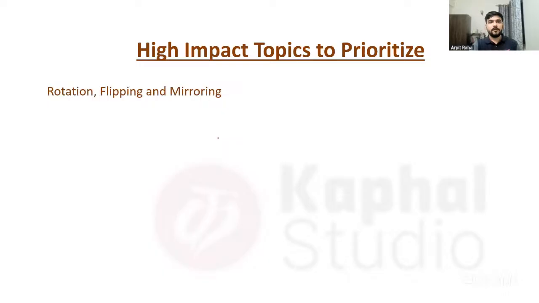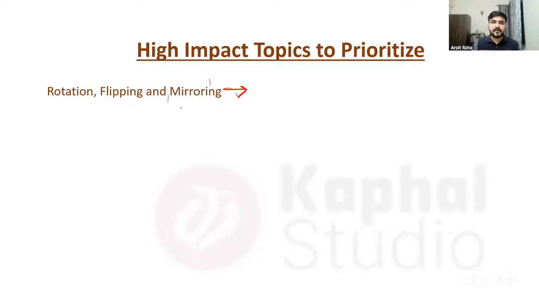Let me show the first topic that I pick, and I always say this: rotation, flipping, and mirroring kind of topics repeat with such frequency that you will see them not only every year, but also in many questions in a single year. In fact, 3-4 questions mostly in every paper are from this topic. Now, the point is you also have to think why they are doing this, because it includes a certain kind of observation. It includes a creativity, that if something is rotated and you have to imagine it, then it needs that creativity, right?